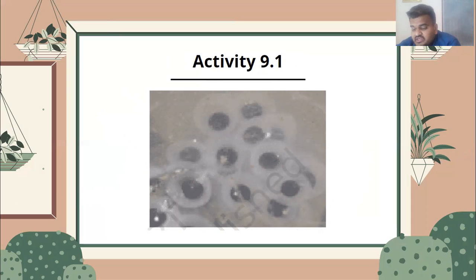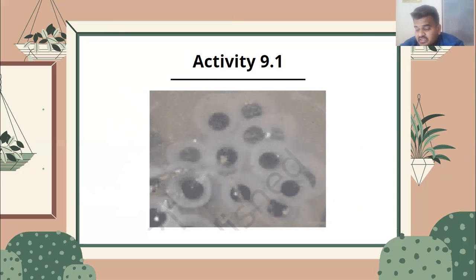And this type of fertilization, in which the fusion of male and female gametes takes place outside the body of the female, is simply called external fertilization. This is one more important definition: the fertilization which takes place outside the body of the female is called external fertilization.